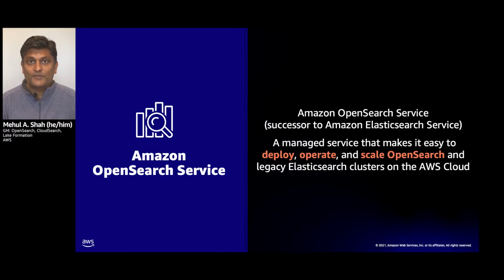So the Amazon OpenSearch service is the successor to the Amazon Elasticsearch service. It's a managed service that makes it easy to deploy, operate, and scale OpenSearch and legacy Elasticsearch clusters on the AWS cloud. It's the same great service that you're used to, just a brand new name.